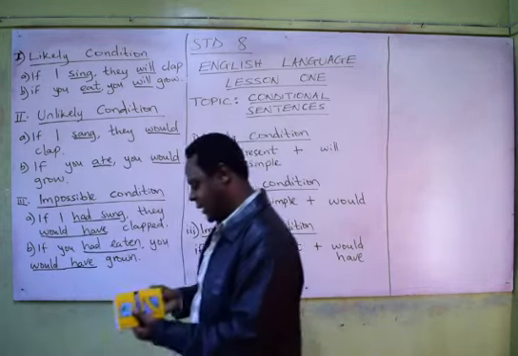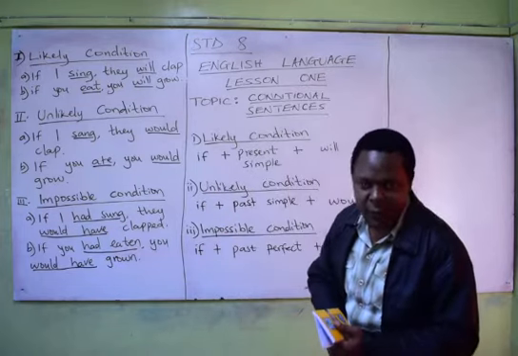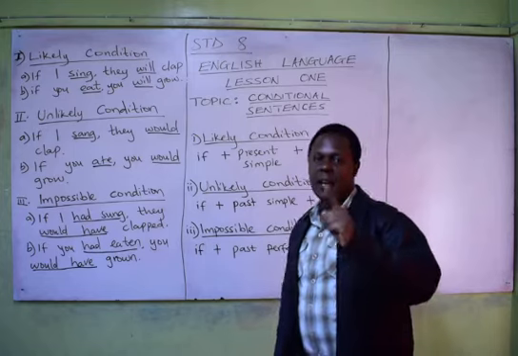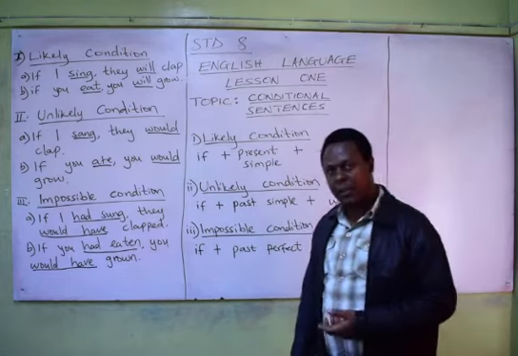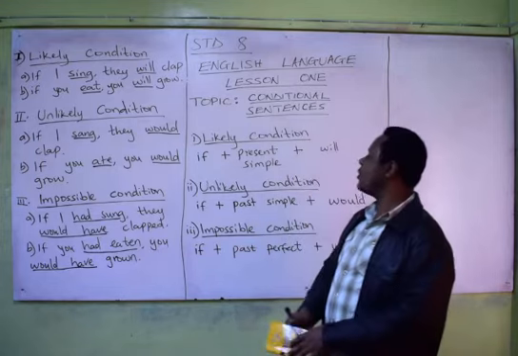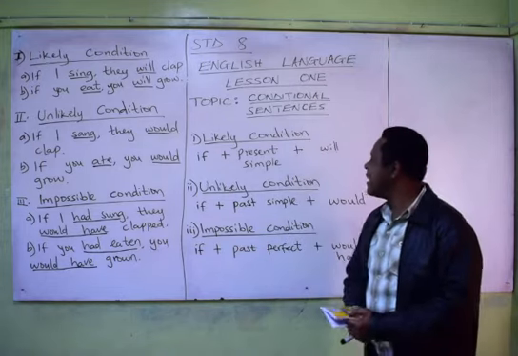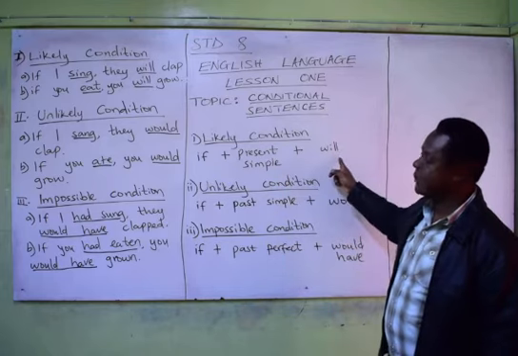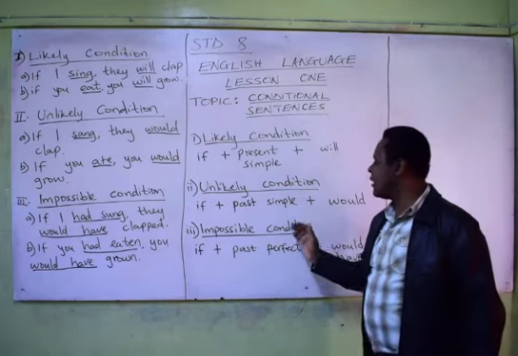Would have. And therefore, boys and girls, I want you to remember, there are three conditional sentences in English: the likely condition, the unlikely condition, and the impossible condition. For the likely condition, you need present simple tense and the helping verb will. For the unlikely condition, you need past simple.